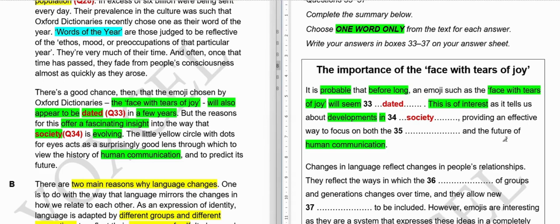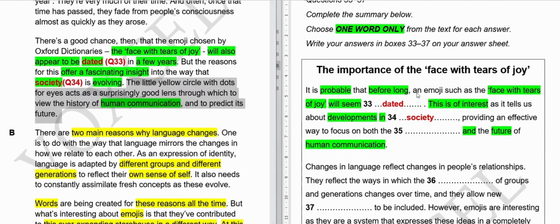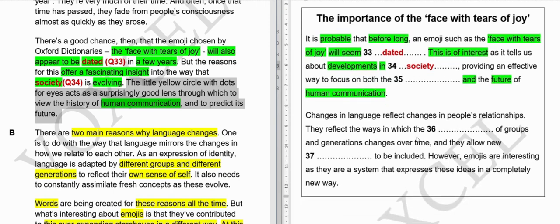So there are two things that we have to read in this. One is the future of human communication, and the second thing you have to find, and obviously the answer will be in this particular sentence. So again, you have 5 or so seconds to figure out the answer, and your time starts now.